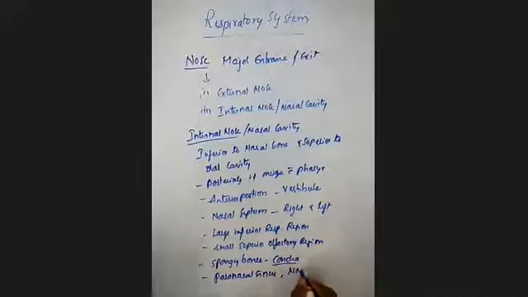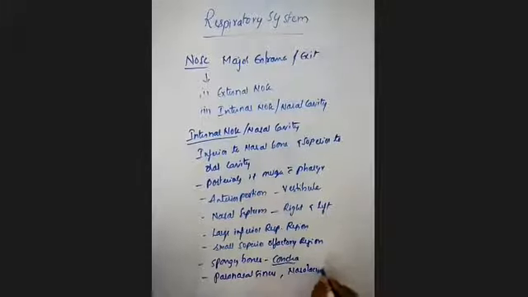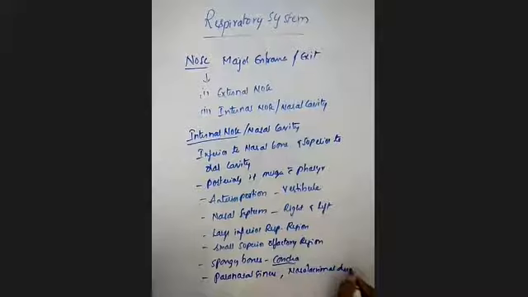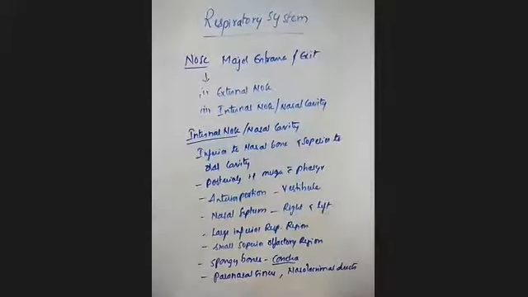The nasolacrimal ducts mainly open into this nasal cavity. See, this is about the nasal cavity. It is present inferior to the nasal bones and superior to the oral cavity, and you have this internal nose. Posteriorly it merges with the pharynx.